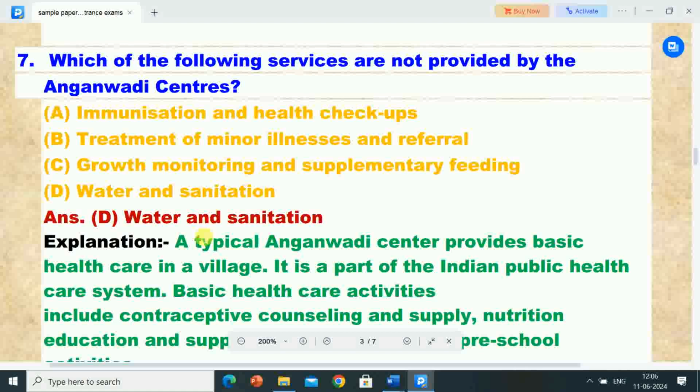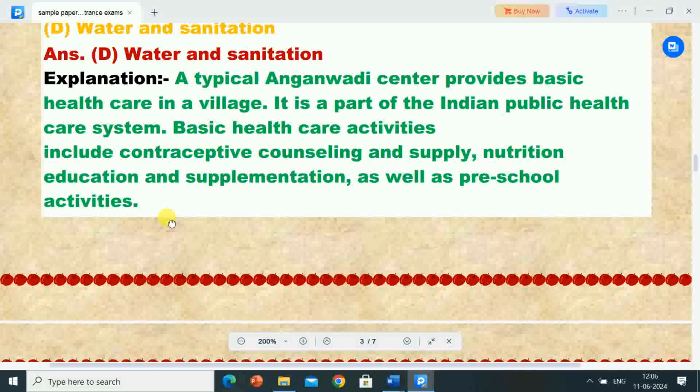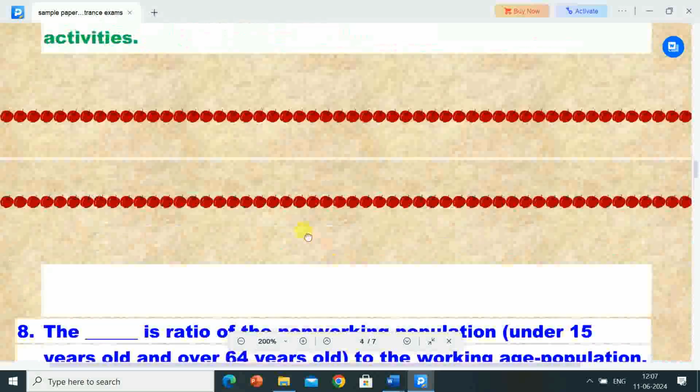Water and sanitation services are not provided by the Anganwadi centers. And immunization and health checkups, treatment of minor illness and referral, growth monitoring and supplementary feeding, these services are provided by the Anganwadi centers. Its explanation is, a typical Anganwadi center provides basic health care in a village. It is a part of the Indian public health care system. Basic health care activities include contraceptive counseling and supply, nutrition, education and supplementation, as well as preschool activities.